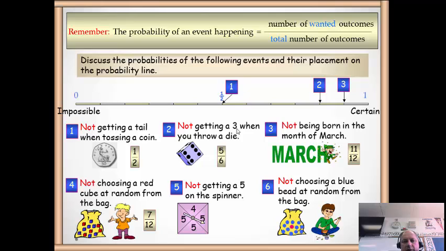Not choosing a red from here means you're choosing a blue, so it'd be 7 out of 12. Not getting a 5 means only getting a 4, it's 1 out of 4. Not choosing a blue bead at random from the bag, well, there's only one non-blue, the red one there, and there were 12 there before, so it'd be 1 out of 12. You'll notice these are all the opposite to our previous slide.